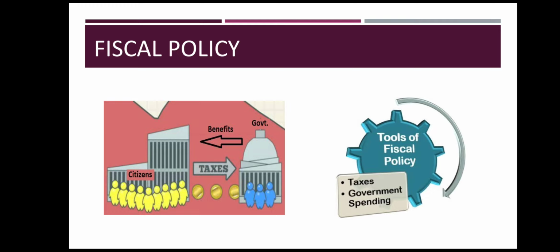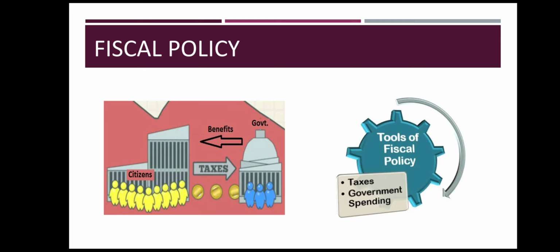Taxes are in the form of income tax, or in the form of GST, which is an indirect tax. Earlier we had VAT and sales tax, but now they are replaced by GST. Any business activity that is happening in the country charges GST. Whatever GST is collected is paid to the government. In case of income tax, whatever income is earned from salary, business, or any other profession, tax is charged on that and it is collected by the government.